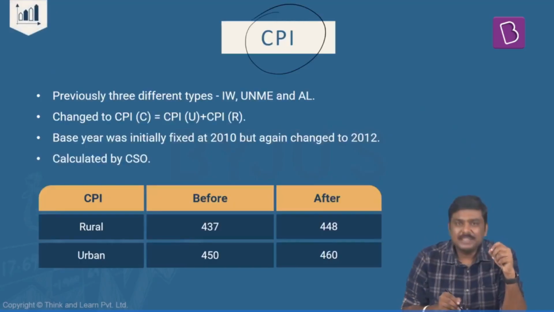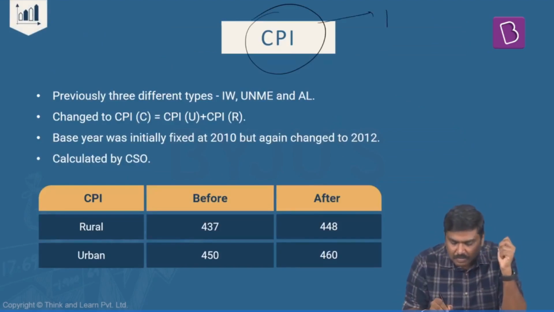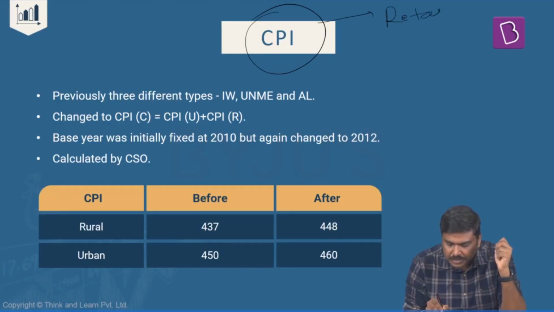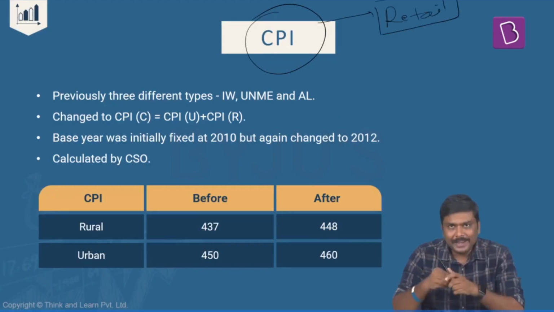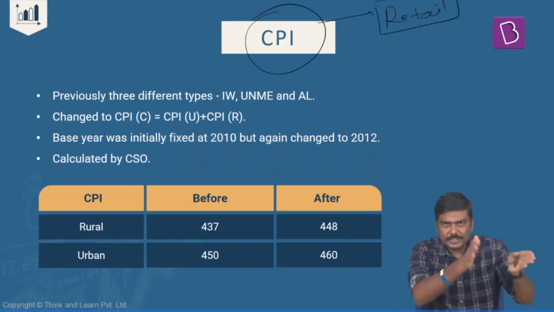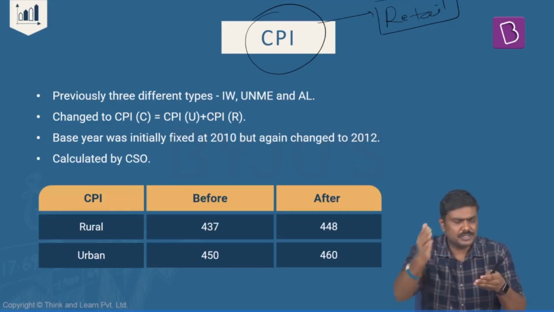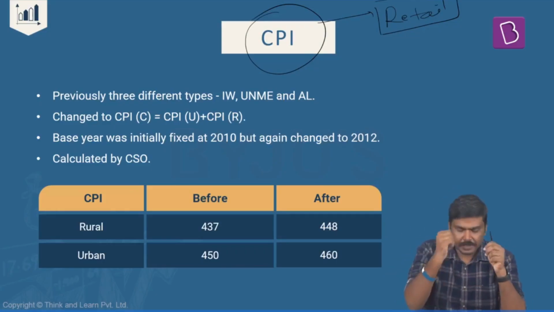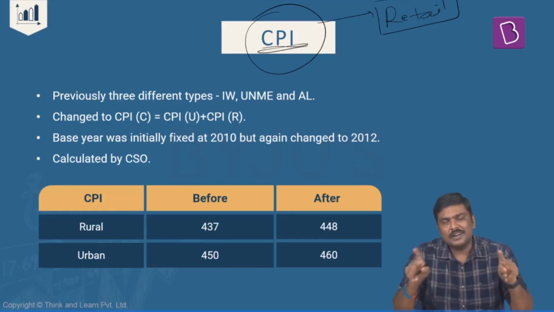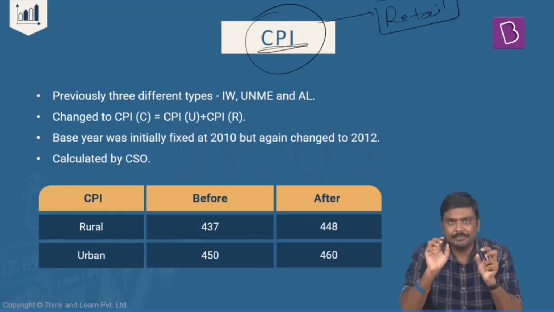First one, CPI basically measures the increase in the price level in the retail market. Remember this. CPI measures increase in the price level in the retail market. WPI is the wholesale market, where the business transactions are between business to business, company to company. In case of a CPI, these transactions are happening from the seller to a buyer.